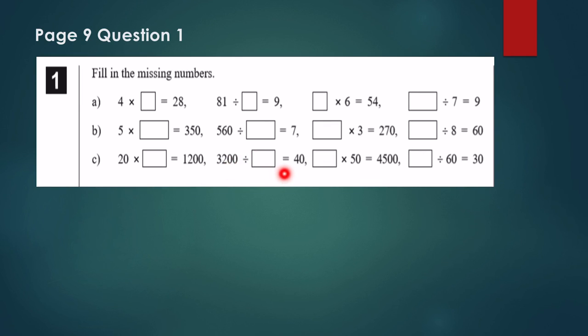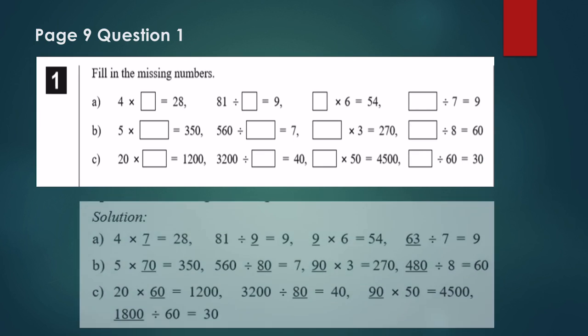3200 divided by which number will give me 40? Cover the zeros. It's 320 divided by 4, which is 80. 5 and 450 after covering the zeros. So 450 divided by 5 is 90. And last one, 30 times 60 is 1800, because 3 times 6 is 18, and adding the 0s, 1800.